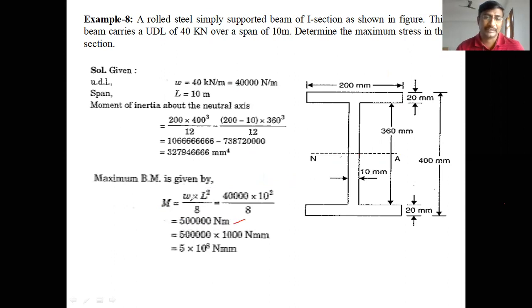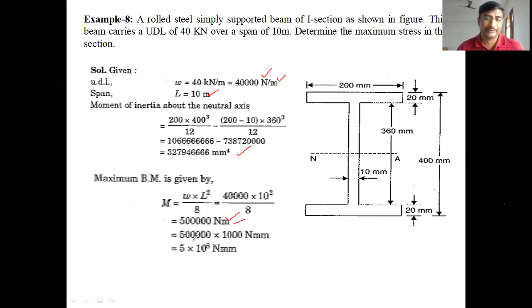When we substitute, the W value is in newtons per meter, and the L value is in meters. Then we get Newton meter as the unit for maximum bending moment. But the I value is in millimeter to the power 4. You should convert the meters into millimeters.